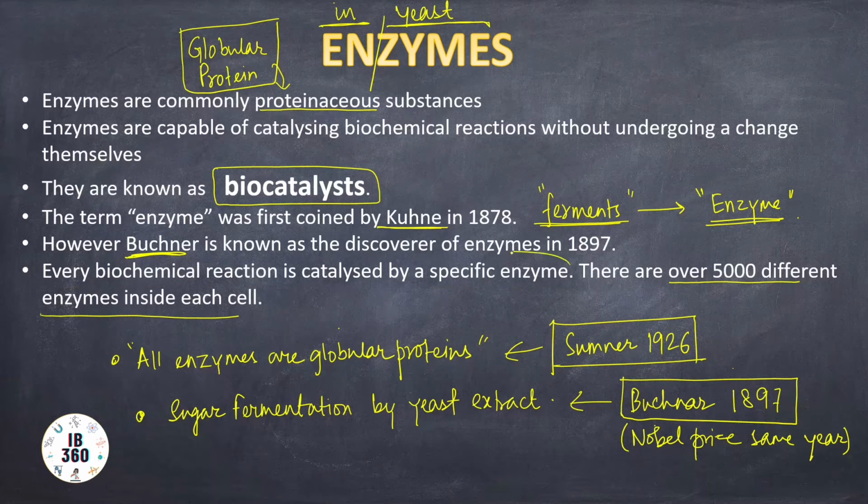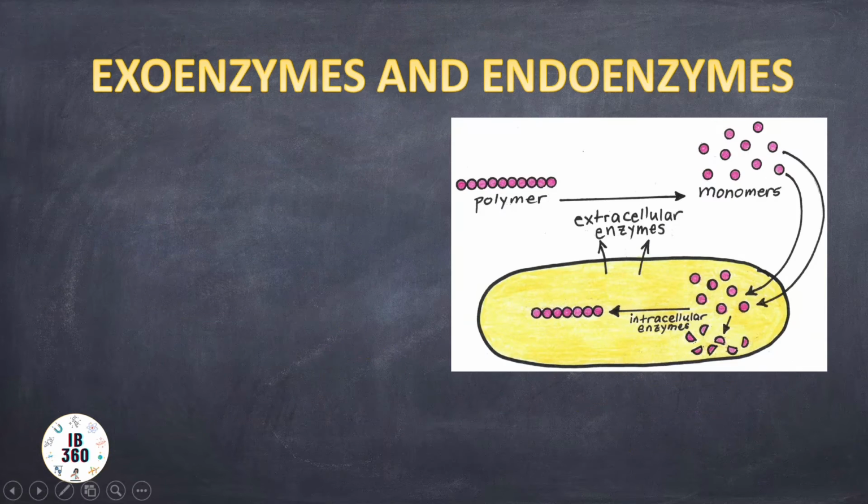Let us move on to the next topic, which is exoenzyme and endoenzyme. Enzymes are mainly functional inside living cells, that we know. But as found out by Buchner, they can be extracted from the cells and made to catalyze reactions outside the living cell. What did Buchner do?